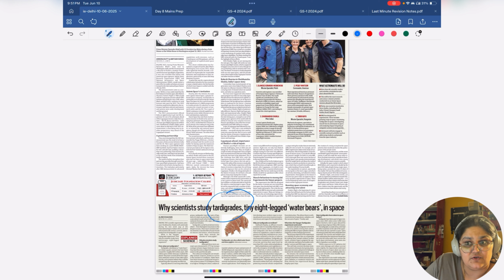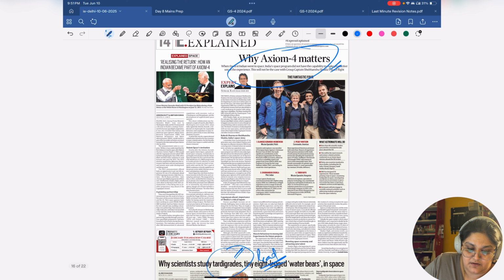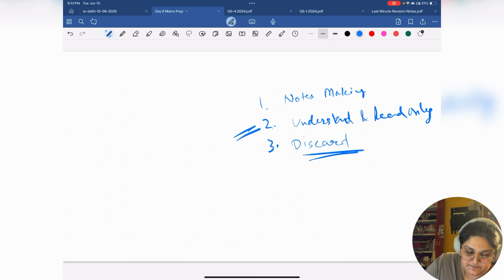If you see, read this definitely. Most of the notes, again, coaching institutes have in newspaper magazines. You can take from there, directly structured. You should know the name. Same for tardigrades. Definitely read these. These are important animals that have been used in previous missions also, so you should be familiar with the name tardigrades and what they mean. No need to make notes here.